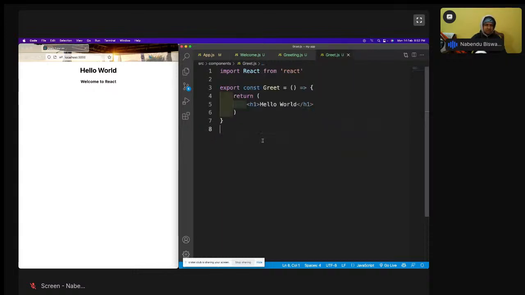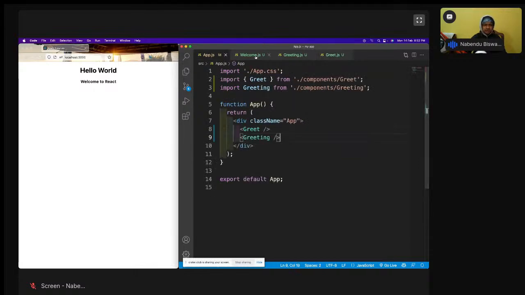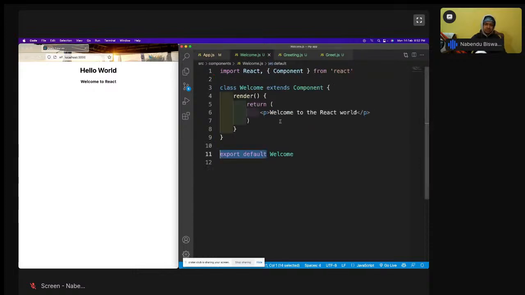There is another way also to do it, which I have shown. You can directly add export. That is known as named export, and the import way is different here. This curly bracket you do. When you do default, you use it like this, and default is the most common way to export. Okay, so that is there, and this is a class-based component.